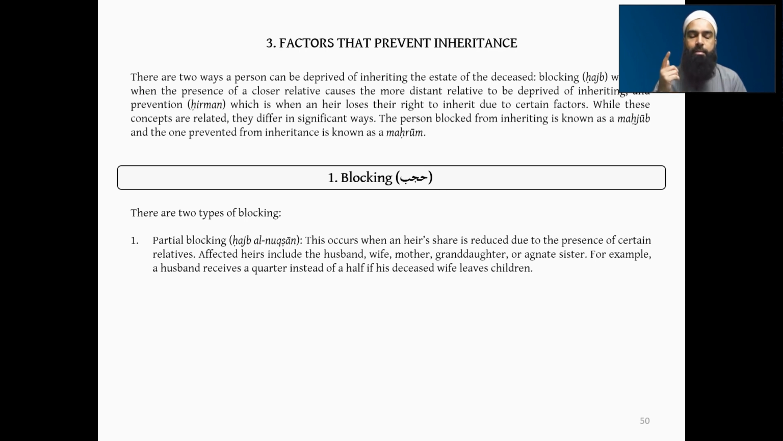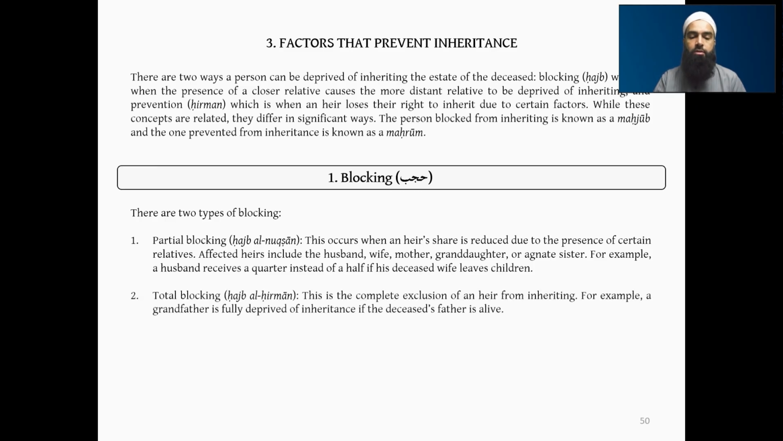If you remember, the husband in the presence of children will no longer receive half, but will receive a quarter. The wife in the presence of children will no longer receive a quarter, but will receive an eighth. The mother will go from a third to a sixth. In certain cases, the granddaughter will also receive less. In the presence of the daughter, she will receive a sixth, for example. And the agnate sister, likewise, can also receive a sixth if there is a full sister. So these are hajb an-nuqsan. For example, the husband receives a quarter instead of half if his deceased wife leaves children.